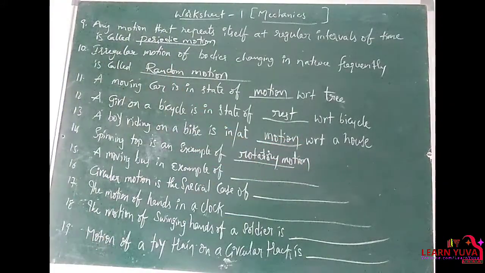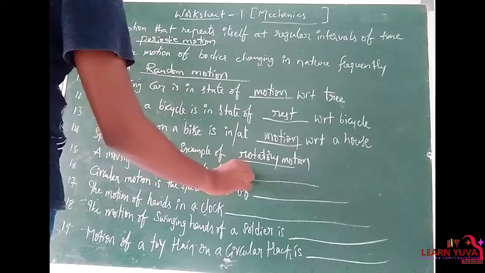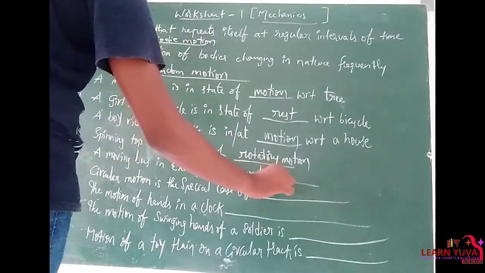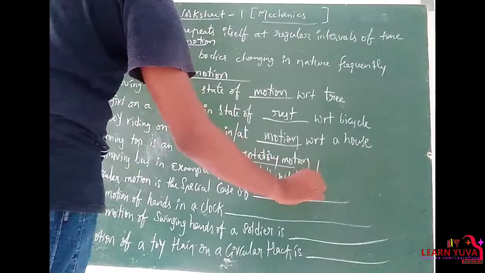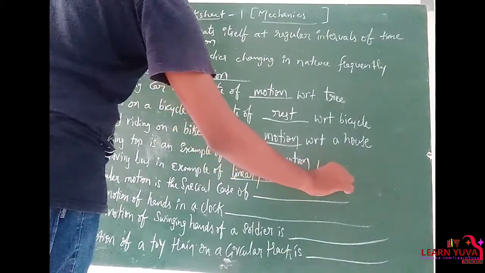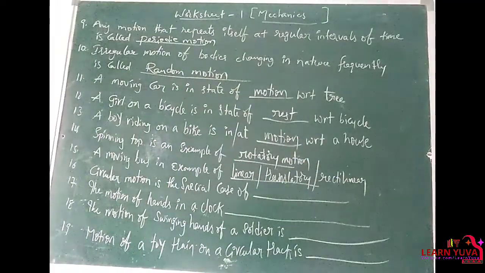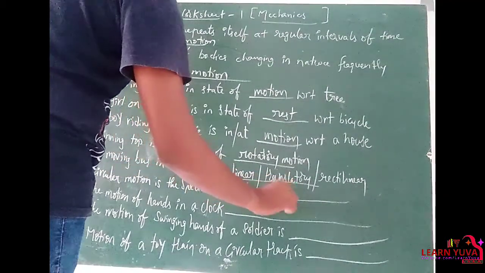Moving bus is an example of translatory, rectilinear motion. Next, circular motion is the special case of rotatory motion.